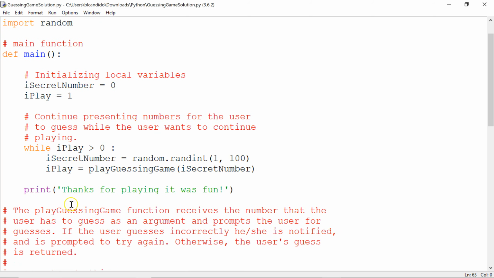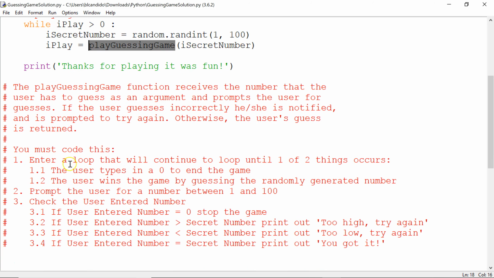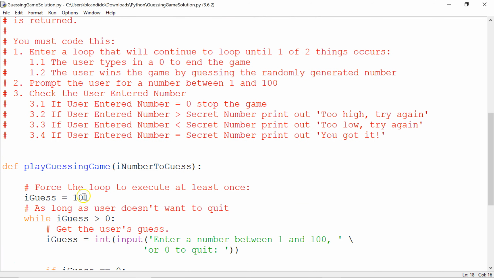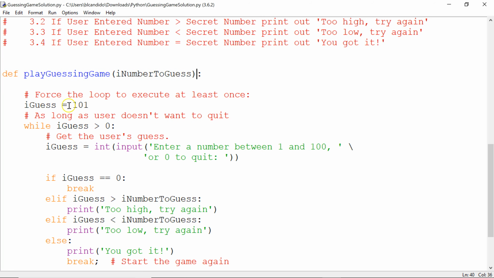And then let's go to play guessing game. Your challenge was to write the code that met these requirements. Here's the solution. Def play guessing game, number to guess, colon. We set the guess to 101. That forces us into yet another loop. We stay in this loop within this function until the user either presses 0 or wins the game. We set it to 101. Is 101 greater than 0? The answer is yes. Enter a number between 1 and 100.